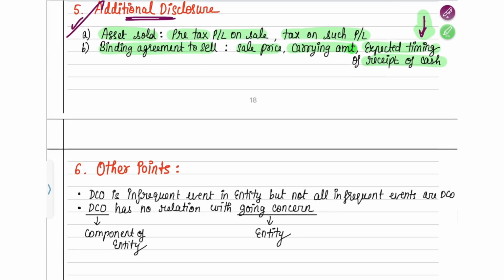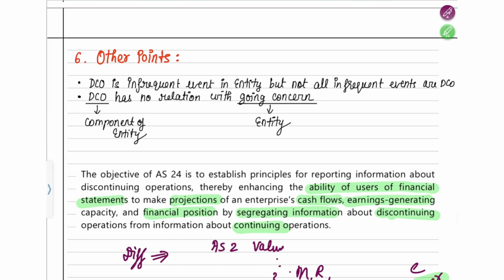And then finally there are some other points from which MCQs can be asked. Here they say that DCO is an infrequent event, that means it's not like every year you're going to discontinue some operation. It can happen once in 3 years or once in 10 years or any time, but you have to remember that not all infrequent events are discontinuing operations. DCO is an infrequent event, but not all infrequent events are DCO.